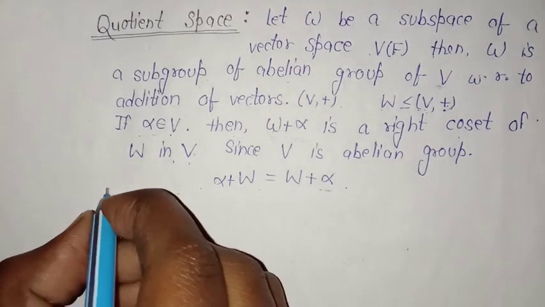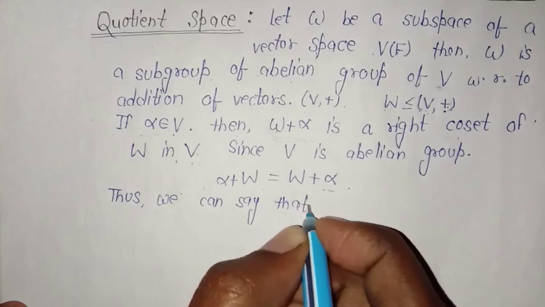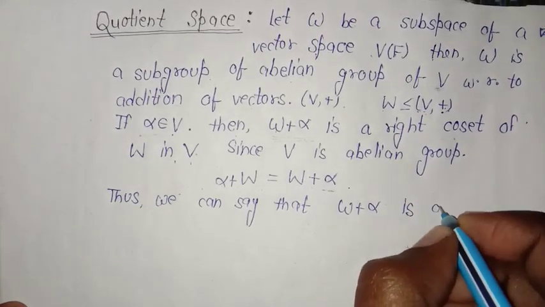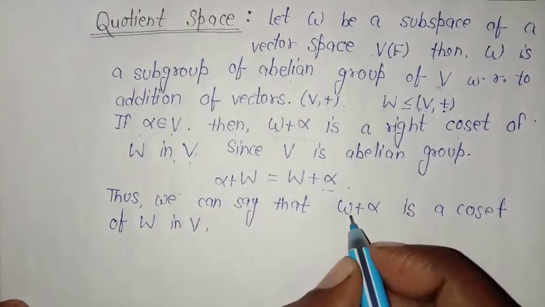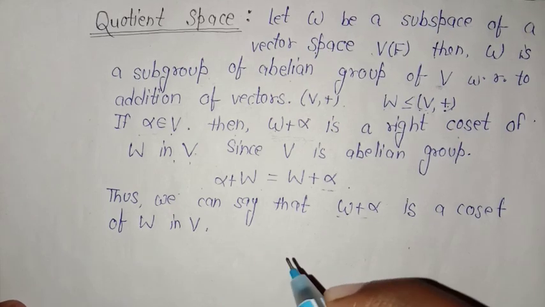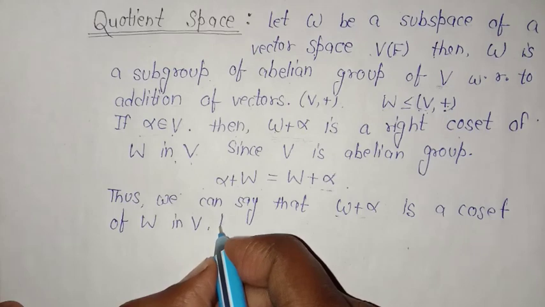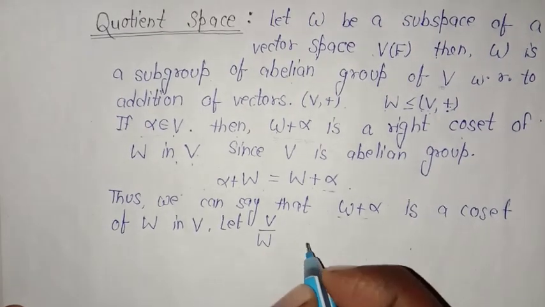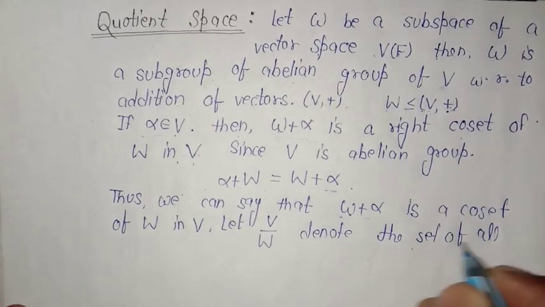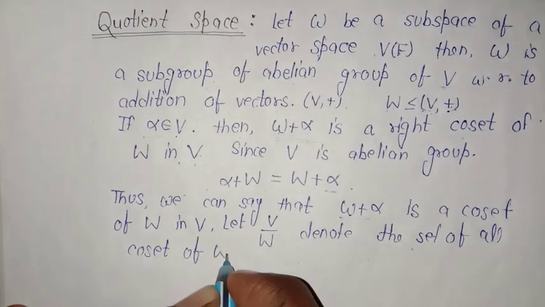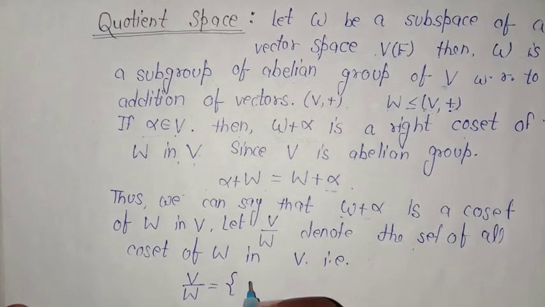So thus we can say that W plus alpha is a coset of W in V. Now let us make a collection of all such cosets, put them in the form of a set, and give it a name, V by W. So let V by W denote the set of all cosets of W in V. That is, V by W is the collection of all the cosets of W in V.